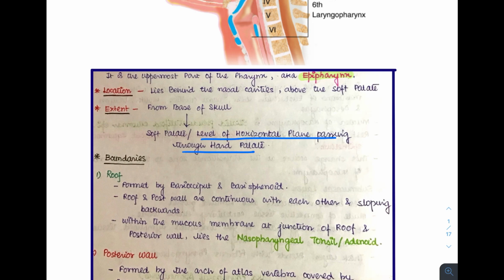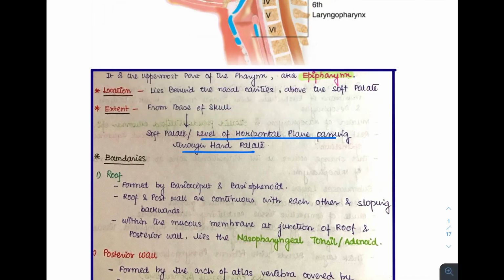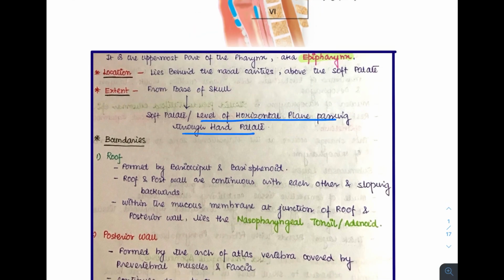Now the nasopharynx has a roof, a floor, an anterior wall, a posterior wall and lateral walls. The lateral wall houses the most important structures, as we will be seeing towards the end. Now first we'll be talking about the roof. The roof, as we have already seen, is being formed by the basi-occiput and the basi-sphenoid. The roof and the posterior wall are continuous with each other and slope backwards. And within the mucous membrane at the junction of the roof and posterior wall lies a very important structure which is known as the nasopharyngeal tonsil or adenoids.